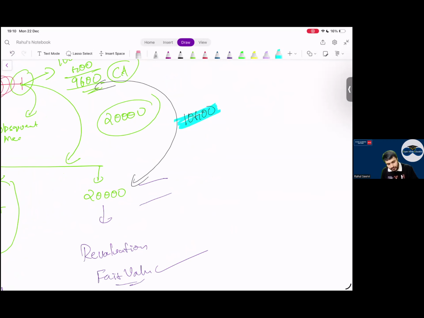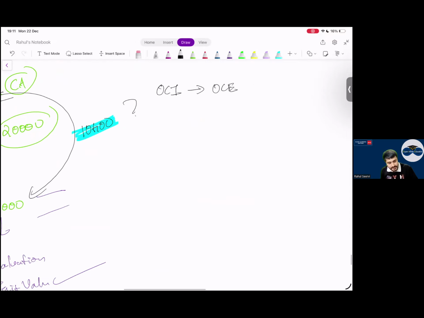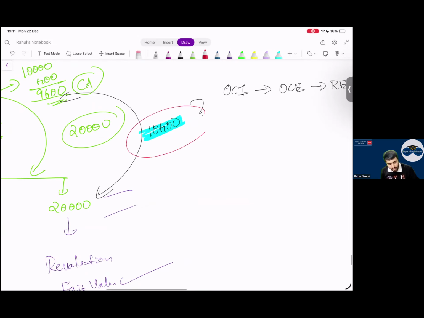10,400. Now, where will you show this gain? A question mark. Everyone, when we learnt IAS 16, where did we show the gain? OCI. Everyone, I hope, remembers OCI. From OCI, it was transferred to OCE and then to retained earnings. Now, where will I record this? This I will record in P&L.